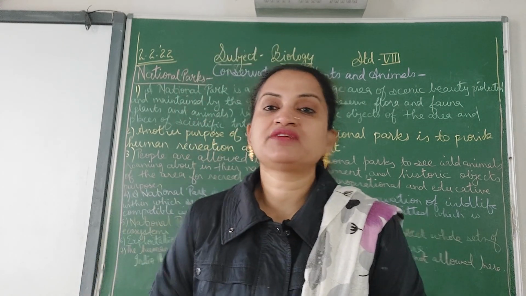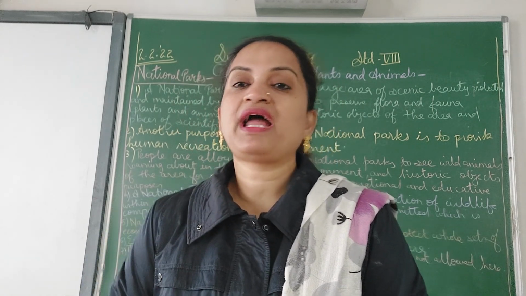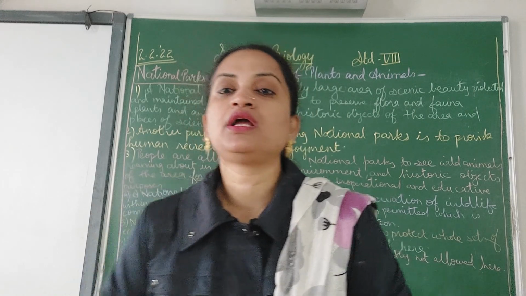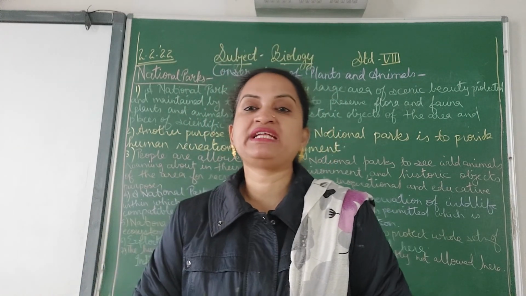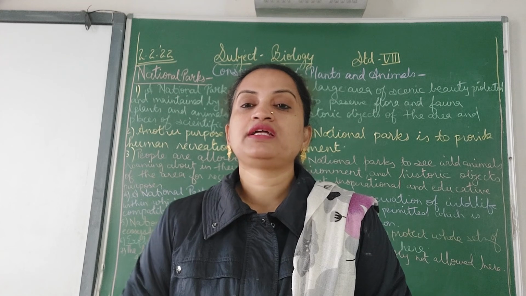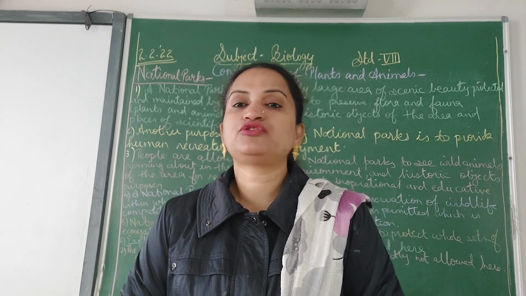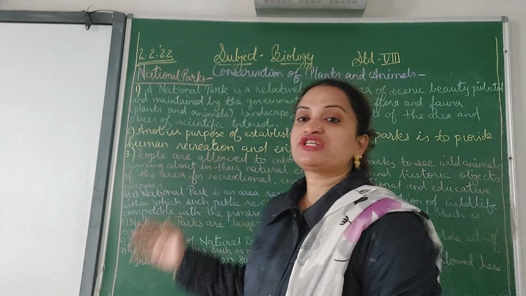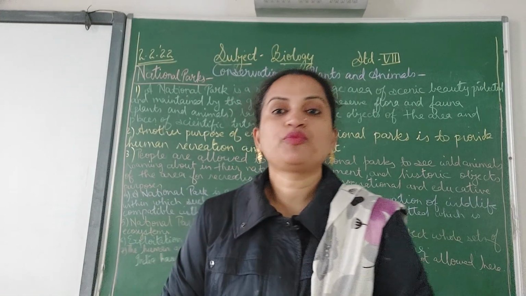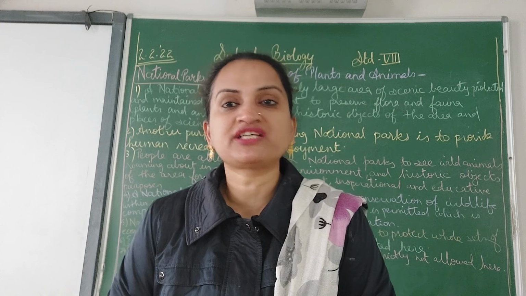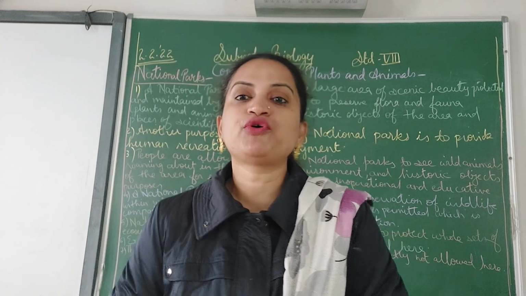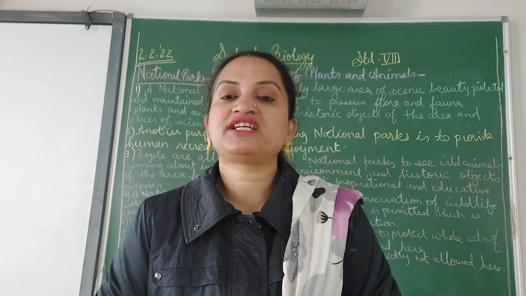In the conservation of plants and animals, we have studied how it has to be maintained. Last time we studied the natural reserves, and today we have studied national parks. You must also know about the different national parks, children. You can name a few of them and where those parks are situated.